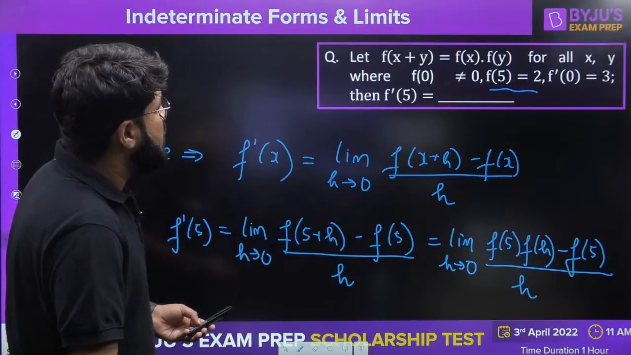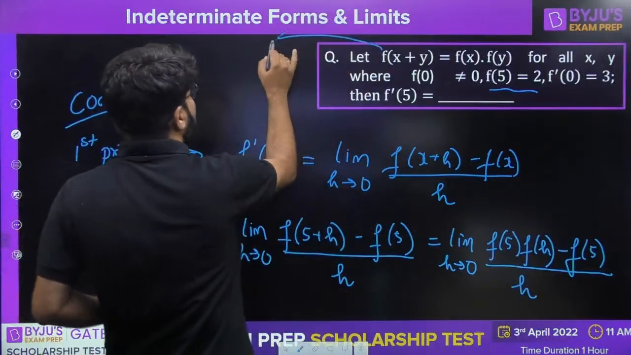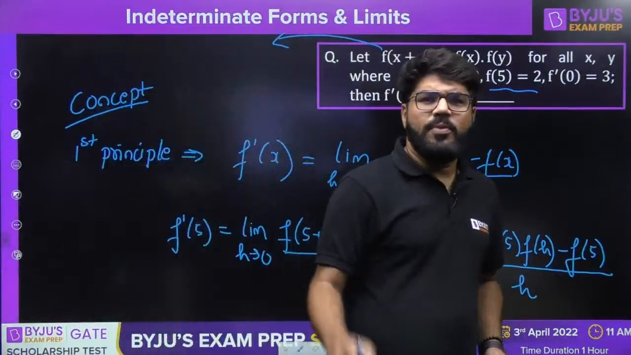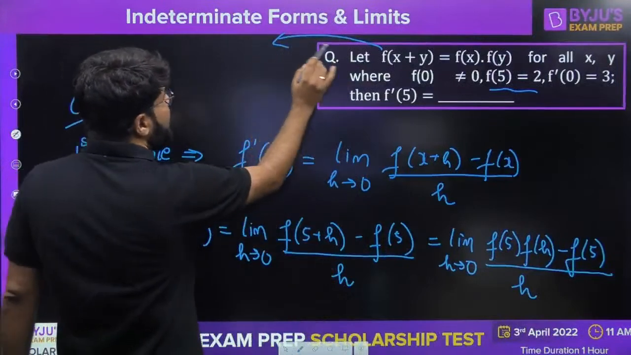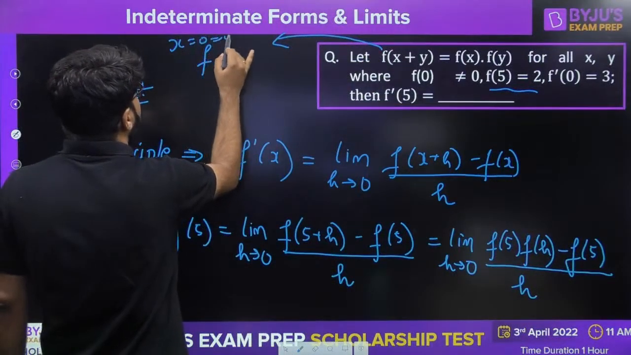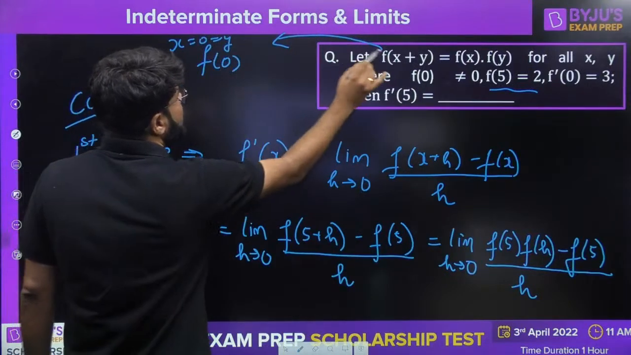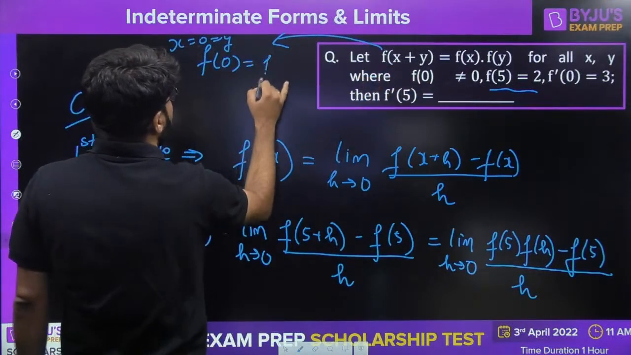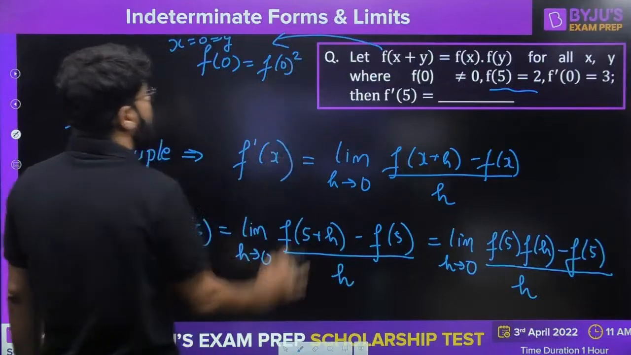What is f0? We can find f0, right? How much time will it take? f0 is not equal to 0. It will give you the simple answer: if you put both x and y equal to 0, then f of 0 plus 0 is f0, and that is equal to f0 whole square.